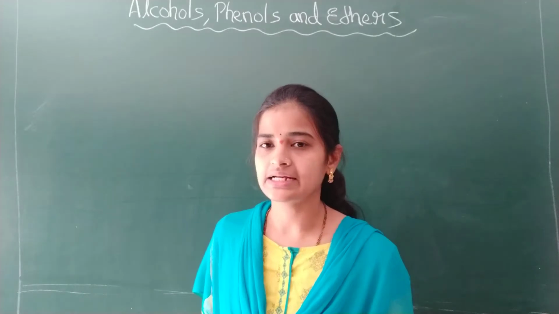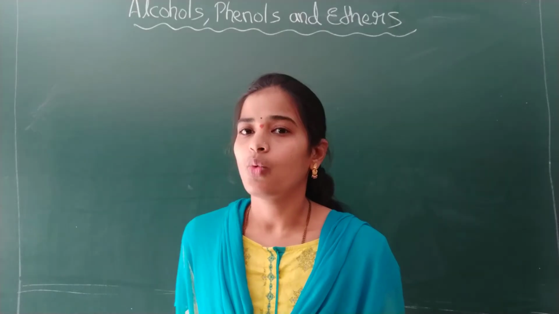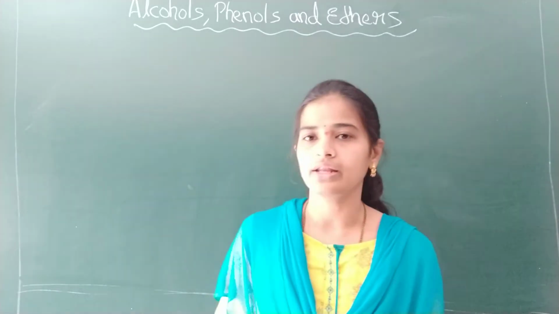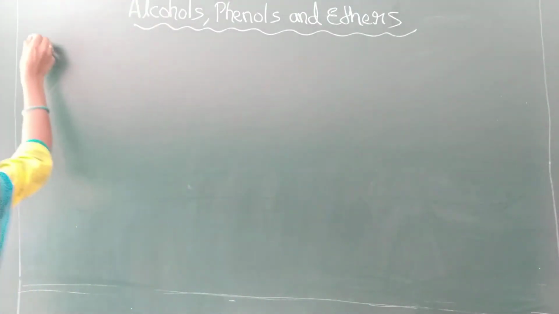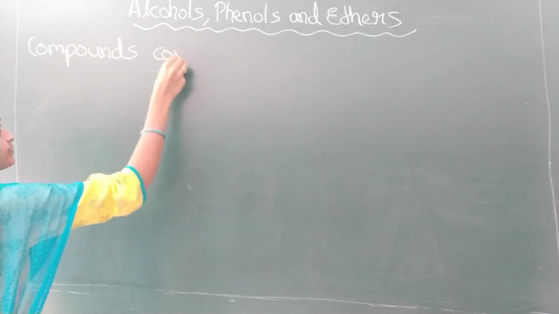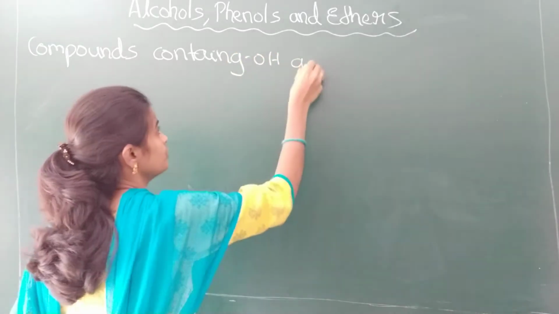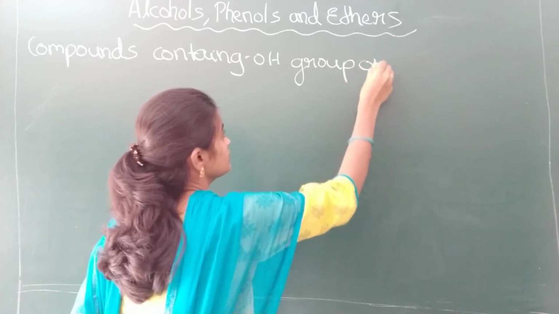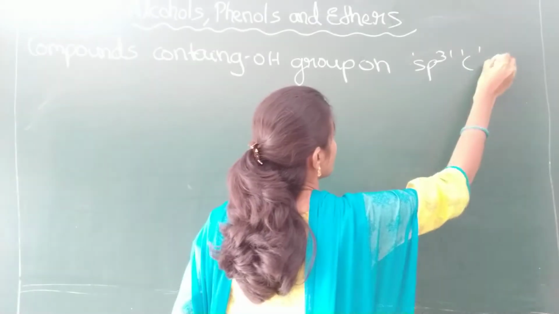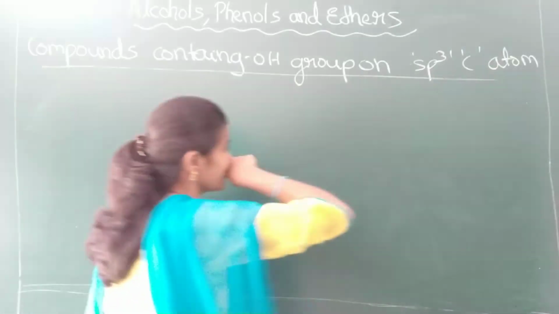Today let us study the compounds containing the OH group on the carbon atom which is sp3 hybridized. Compounds containing OH group on sp3 hybridized carbon atom. I write in short, sp3 carbon atom. Here I had given the chart now.